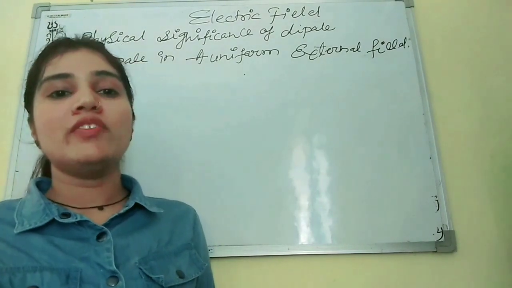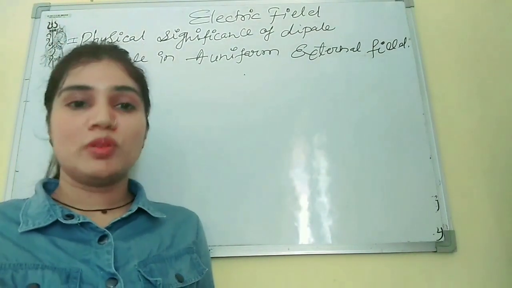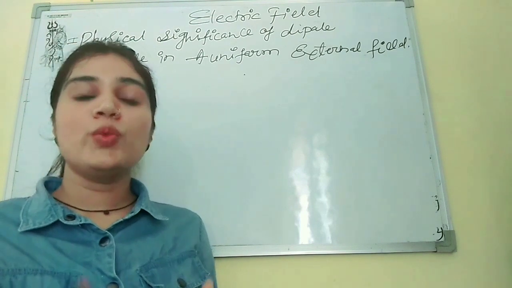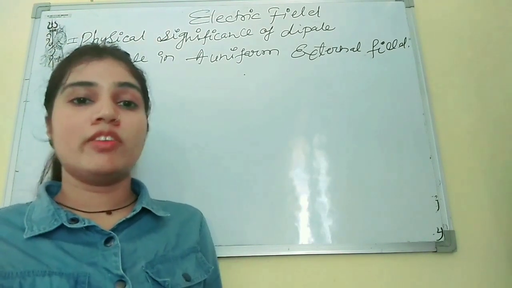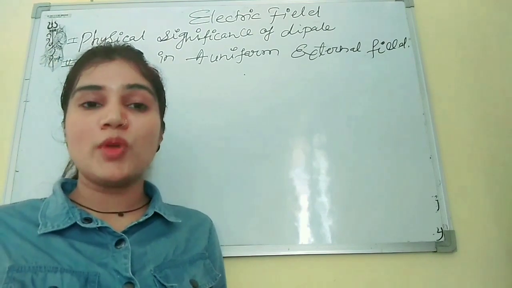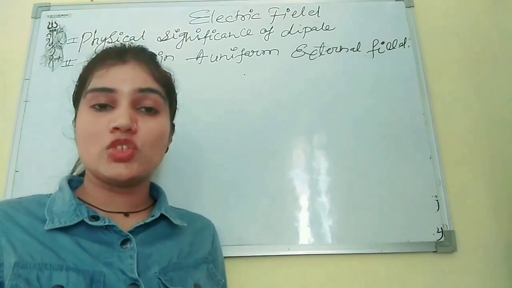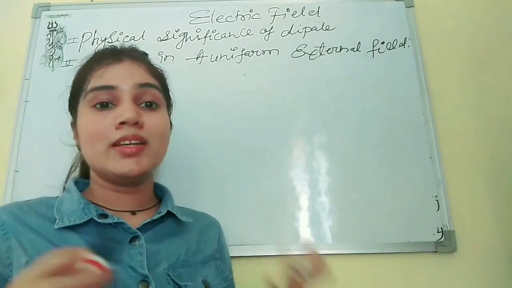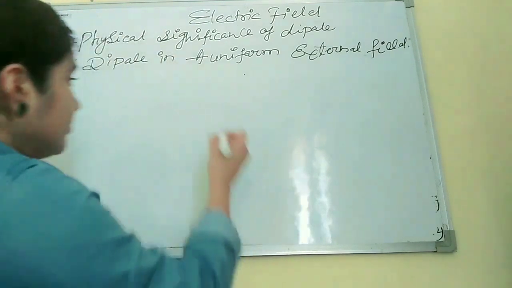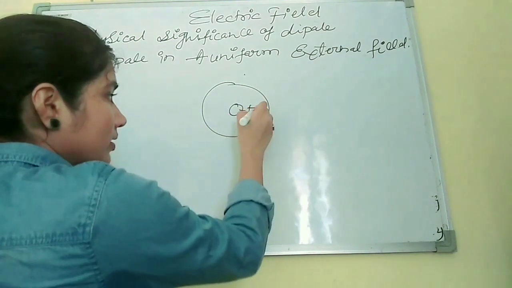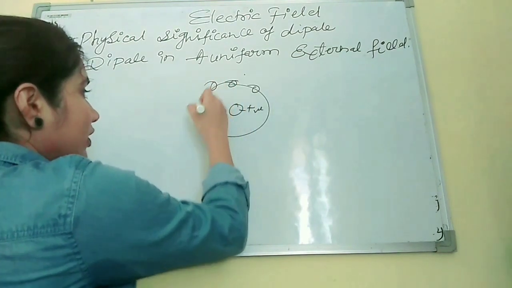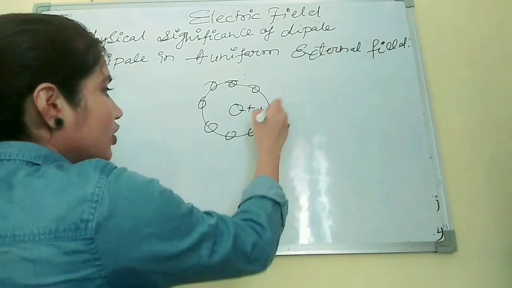In the previous video, we discussed the electric dipole and electric dipole moment. Now we will see the physical significance of dipole. If we are talking about physical significance, it means it has some physical properties and some physical structure. If we look at the basic structure of an atom, it contains positive charge in the nucleus, and an electron revolves around the nucleus and it has a negative charge.